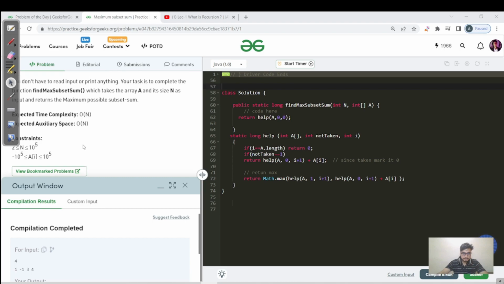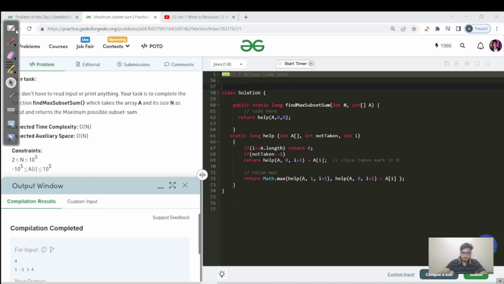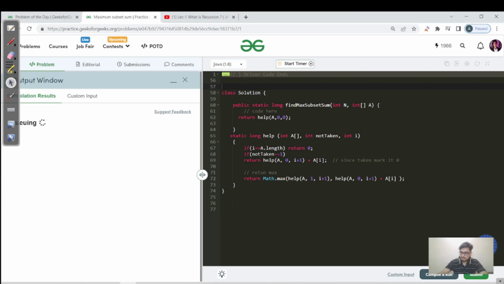We'll see the constraint first. So 10 power 5. So definitely 2 power 10 power 5 is much greater than 10 power 8. So it will give you a TLE. Let us verify that first, and then we will proceed ahead with the optimization. Okay. So you can see that only 10 cases pass out of 1115.